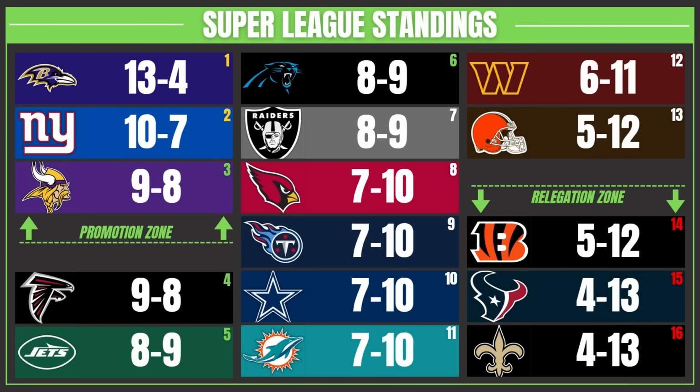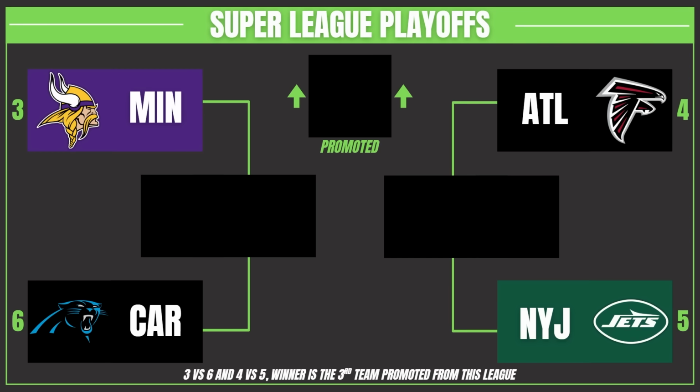You can see their seed number is red to indicate they're getting relegated, but if you look to the left side, if it's gold, that means they're getting promoted, and if it's green, that means they are making it to the playoffs for this league. So who will be the 3rd team to get promoted to the Premier League out of these 4 teams from the Super League playoffs? As the Vikings will play the Panthers in Minnesota, and the Jets will travel to Atlanta.